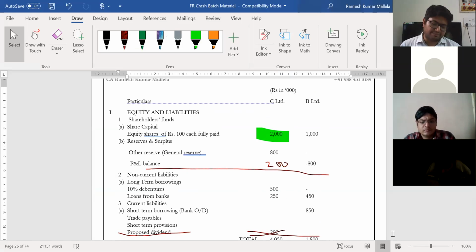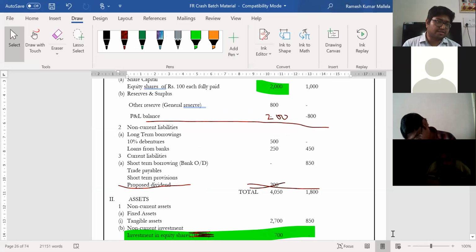So equity share capital is done. Reserves we have taken. Then borrowings, debentures we have taken. Loan from bank we have taken. Bank OD we have taken.